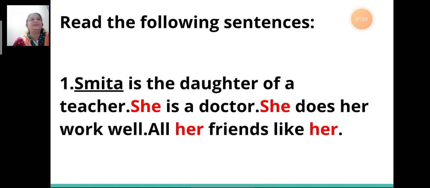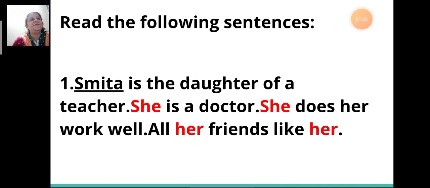Now in the sentence, children, the underlined word is a noun. Which is the underlined word here? Yes, Smita is the underlined word. So, Smita is a noun.